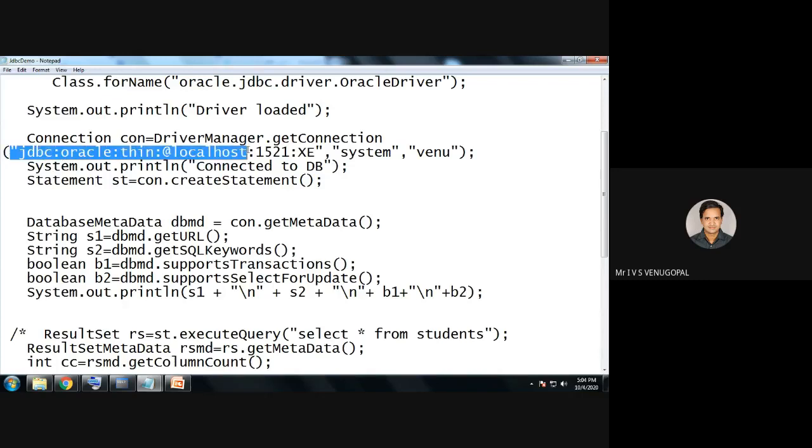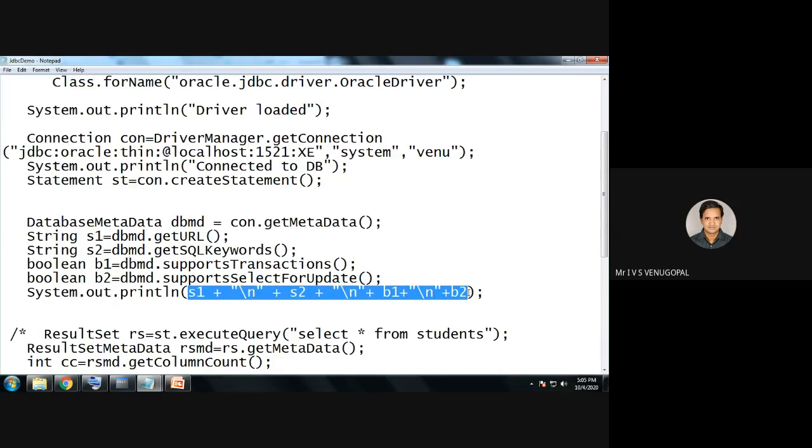This is called a database URL, formulated followed by the username and password of the Oracle database. getSQLKeywords: which keywords are supported by your database? Whether your DBMS supports transactions or not. Whether select for update is supported by the DBMS or not. getURL returns a string, which I'm storing in string S1. getSQLKeywords also returns a comma separated list of all the SQL keywords, which I'm storing in S2. These two return boolean values, which I'm storing in boolean variables. I am just printing those values: S1, S2, B1 and B2.